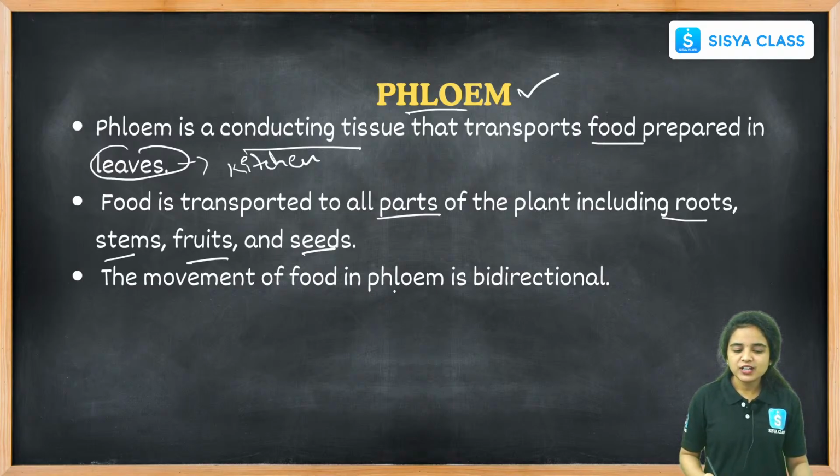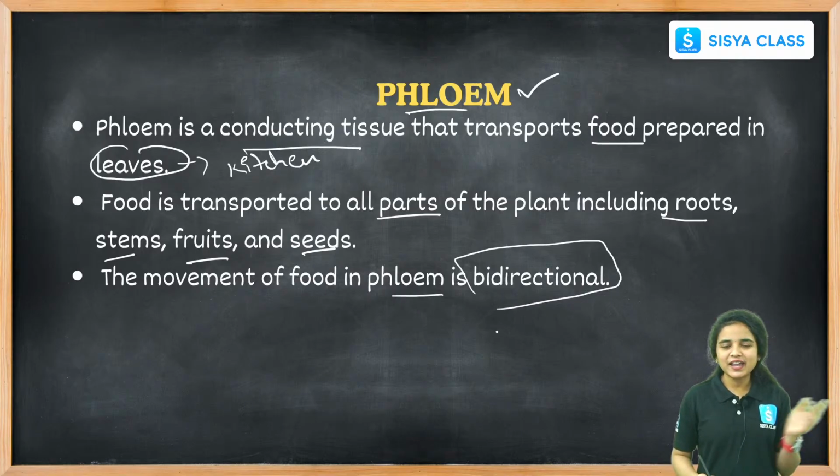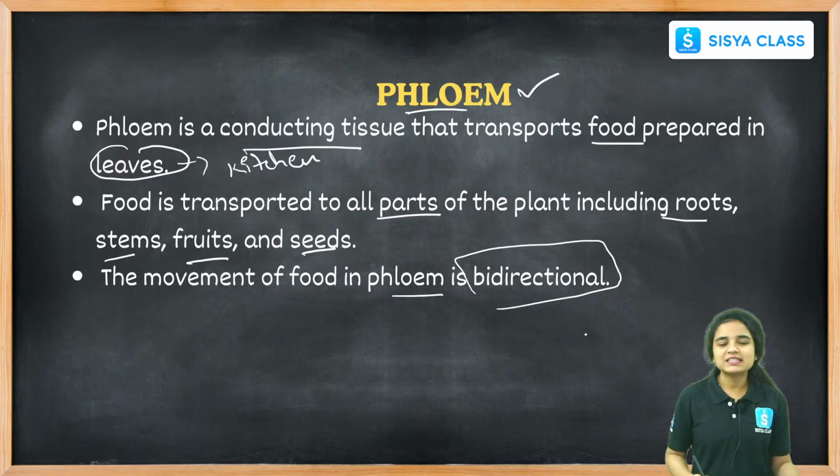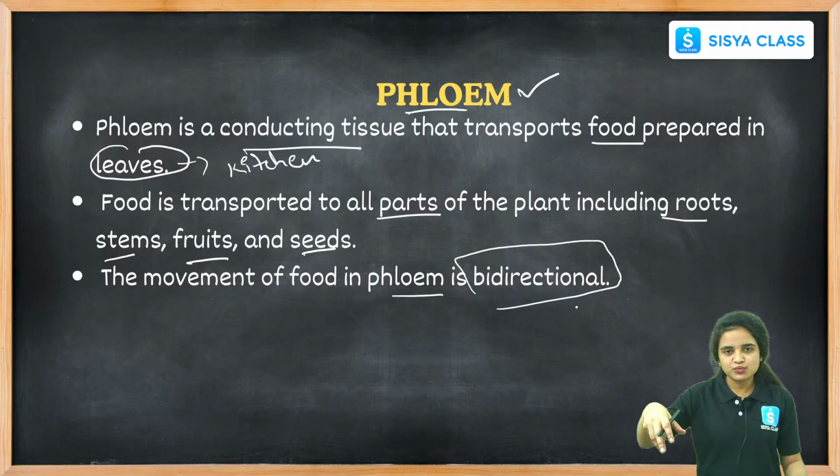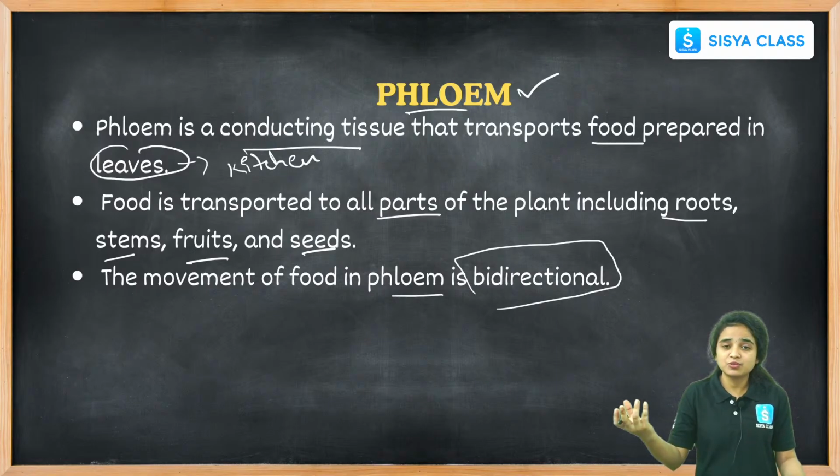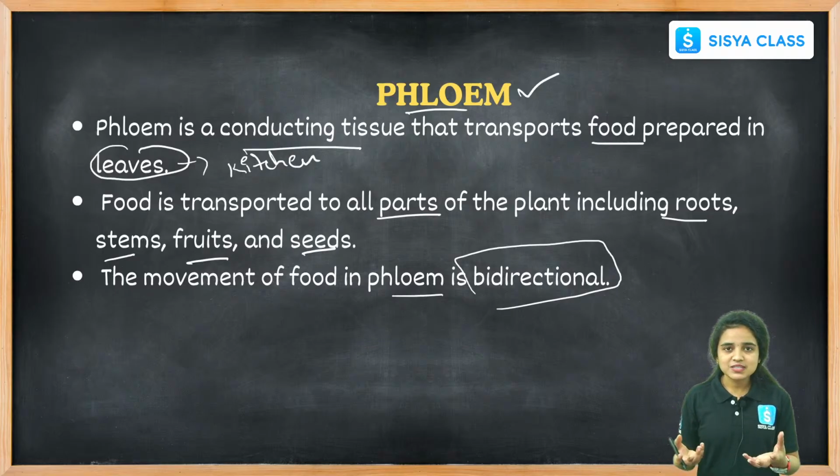The movement of food in phloem is bidirectional. Remember, xylem is in the upward direction, it is unidirectional. But phloem is bidirectional. It supplies food to the roots as well as to the fruits, stems, every part present in the plant.